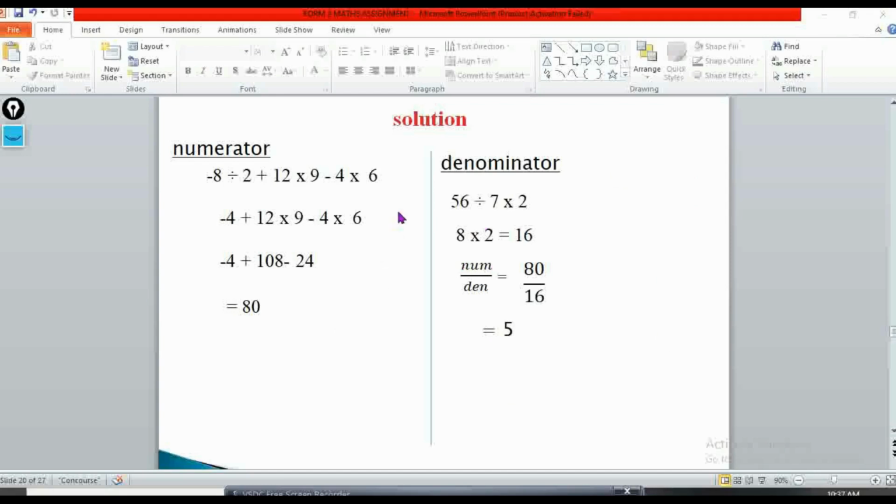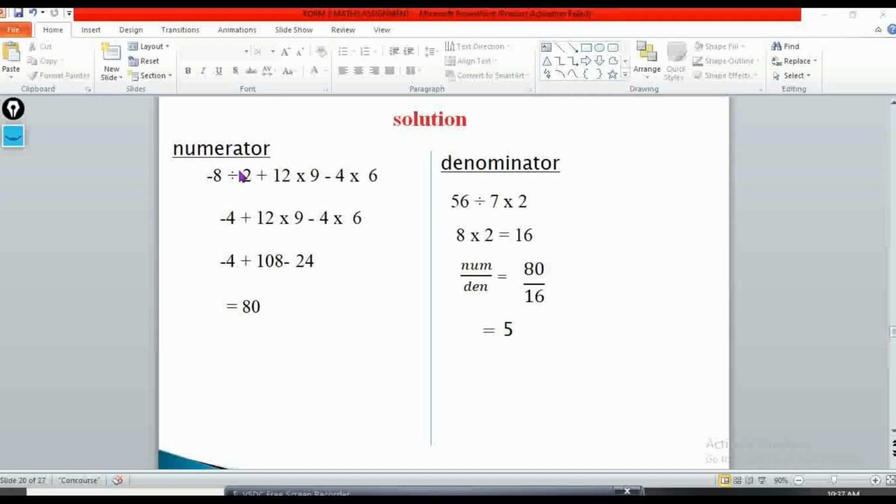Maybe if you divide your space into 3, we'll have one side for numerator, one side for denominator, and then the last side will be the answer. Though I've only divided into 2. Even if you divide it into 2, there's no problem, as long as your work is flowing and well arranged. So that's very, very important, because most students normally mess up here.